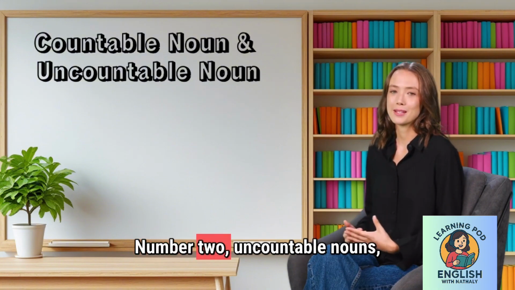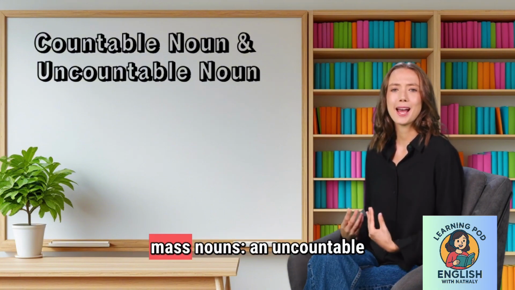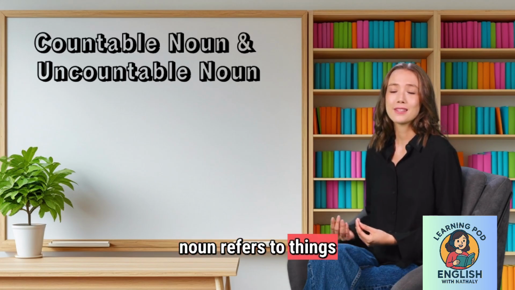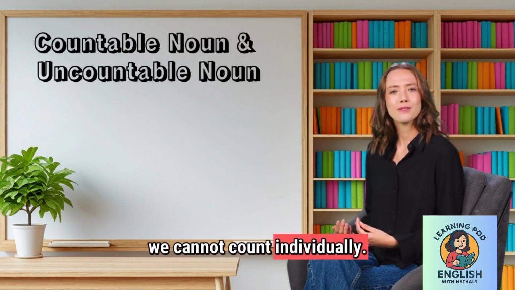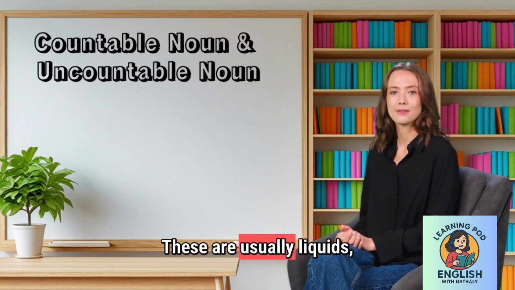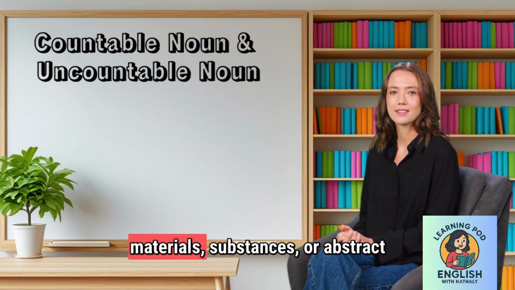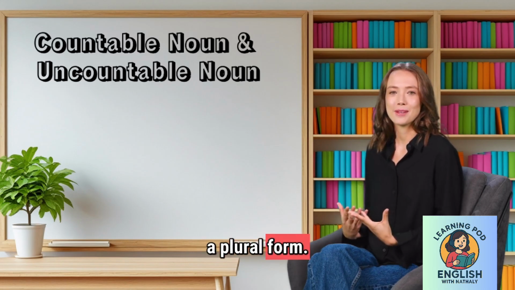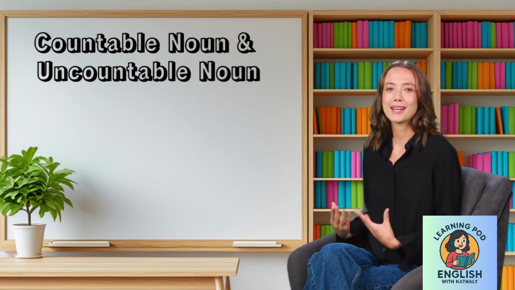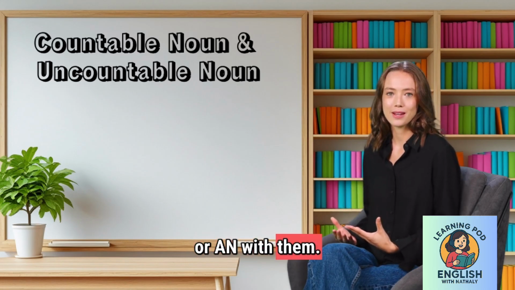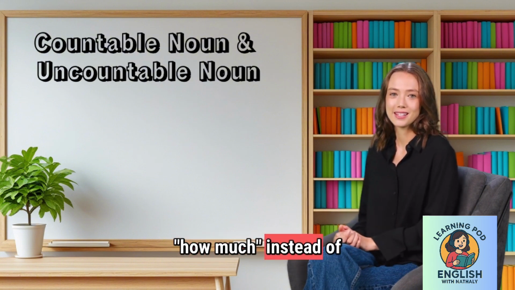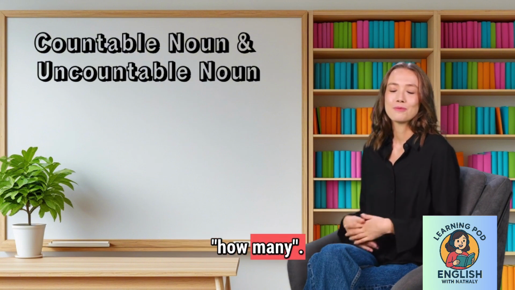Number 2, uncountable nouns, mass nouns. An uncountable noun refers to things we cannot count individually. These are usually liquids, materials, substances, or abstract ideas. They do not have a plural form. We don't use a or an with them. We use the question, how much, instead of how many.